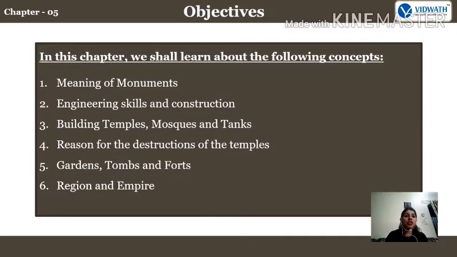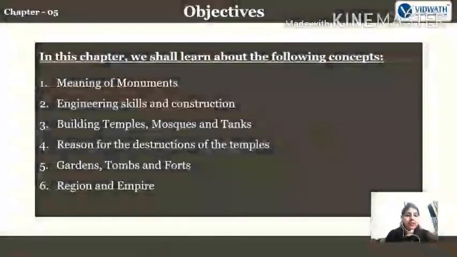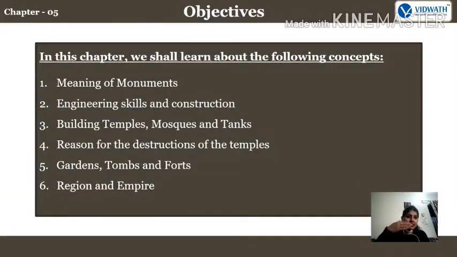And further, engineering skills and constructions, that in different centuries different kinds of constructions were started, right? As in the starting we discussed about the horizontal beams and vertical stone slabs they used to make, and further in the 7th and 10th century they changed it, and in the 12th century they started adding limestones as well. So this we are going to see further, fine.